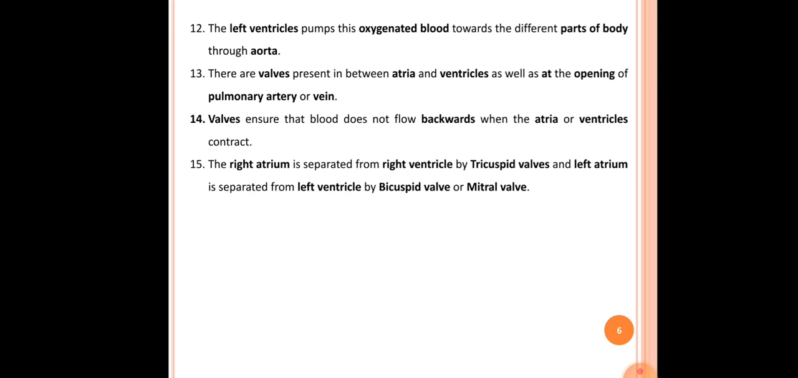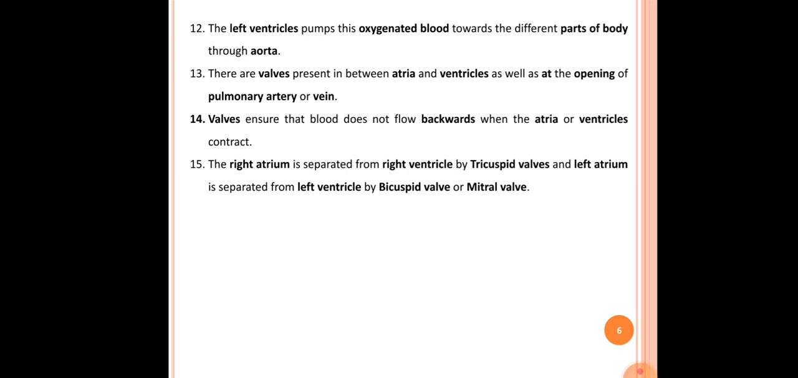Okay, so the 15th point here is the right atrium is separated from the right ventricle by the tricuspid wall, and the left atrium gets separated from the left ventricle by the bicuspid wall. This bicuspid wall is also called the mitral wall. Okay, so the right atrium gets separated from the right ventricle with the help of the tricuspid wall, and the left atrium gets separated from the left ventricle with the help of the bicuspid wall, or mitral wall. Okay, so this is the complete description about the structure of the heart, and here we can also cover the conduction of blood through the different chambers of the heart.